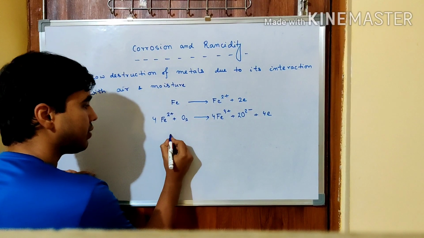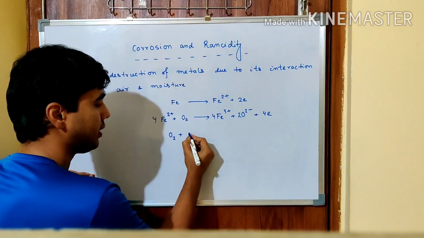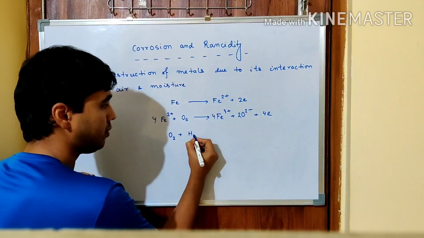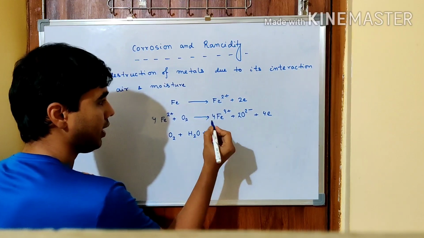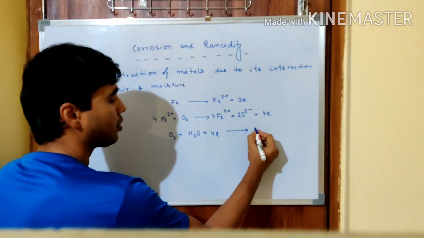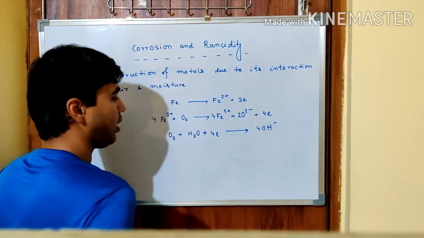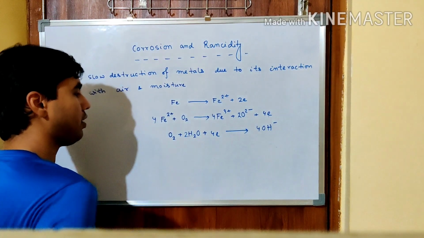Now oxygen has the capability that in presence of water as well as these 4 electrons, it can give rise to the formation of hydroxide ions, that is 4OH-. Just to balance it, we will write it as 2.